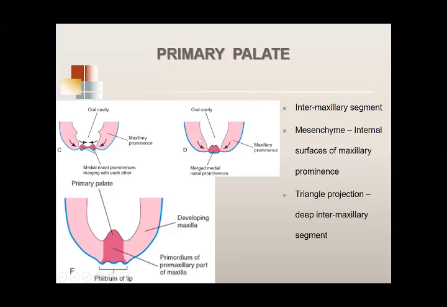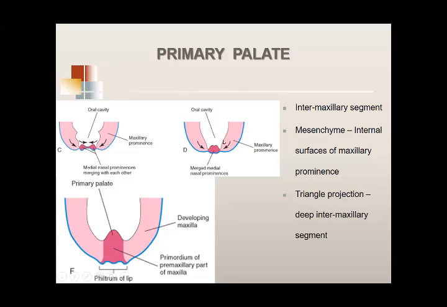maxilla है, the maxillary prominences से जो develop हुआ है, this maxilla, we are now talking about the inner surface of the maxilla. अभी तक जो हमने maxilla से जो mesenchyme develop की थी, that was from the external surface, outer surface से हमने cheeks बनाई थी from the maxillary prominence.